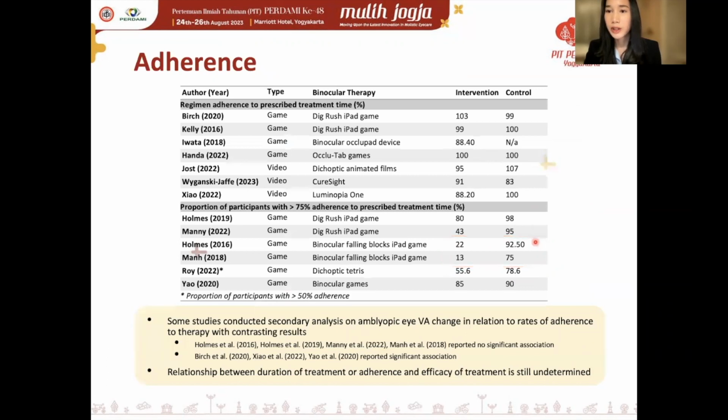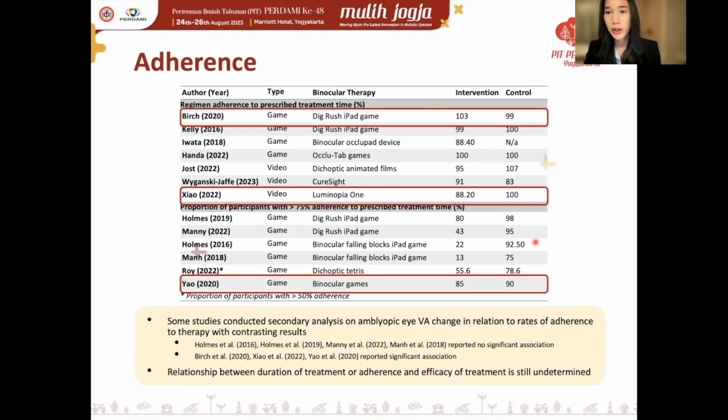Some studies also conducted secondary analysis on visual acuity change in relation to adherence to therapy with contrasting results, with these studies reporting no significant association between adherence and efficacy of therapy, while these studies reported that there was a significant association between adherence and efficacy.